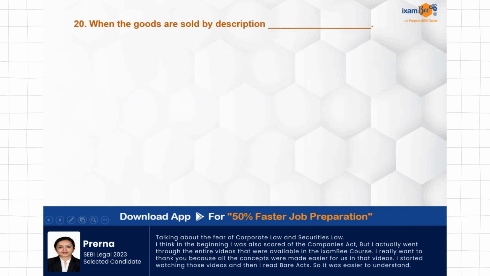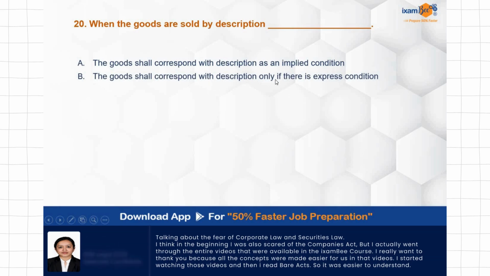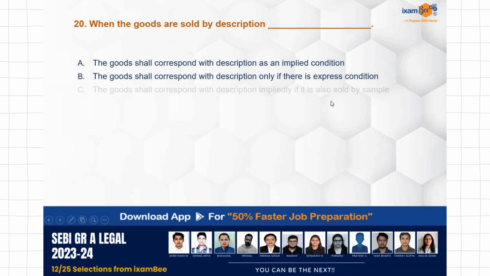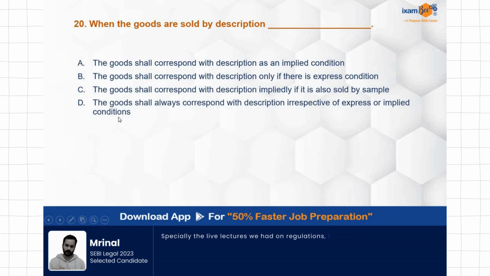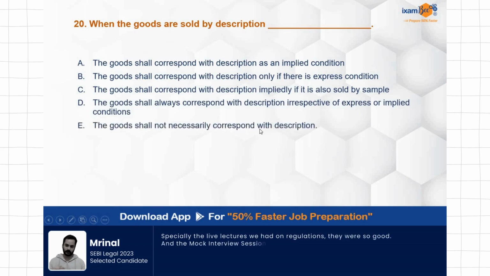Last question for today. When the goods are sold by description, the goods shall correspond with the description as an implied condition. The goods shall correspond with description only if there is an express condition. Goods shall correspond with description impliedly if it is also sold by sample. Goods shall always correspond with description irrespective of express or implied conditions. Goods shall not necessarily correspond with the description.